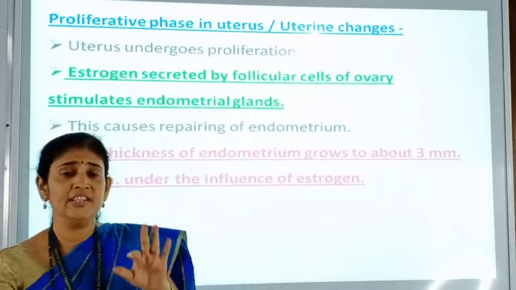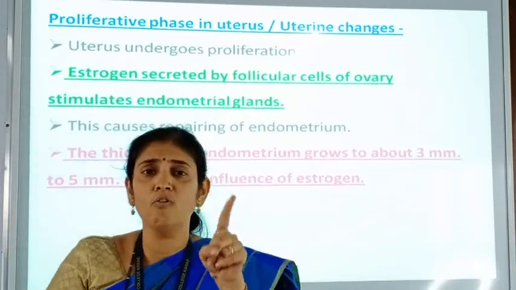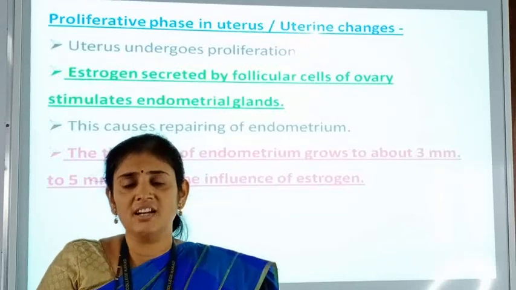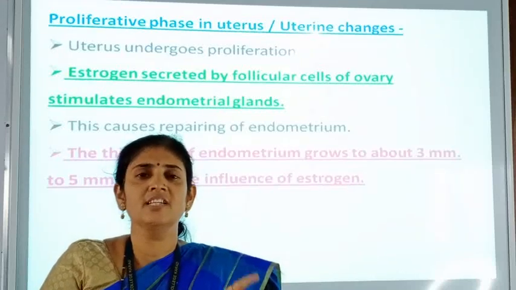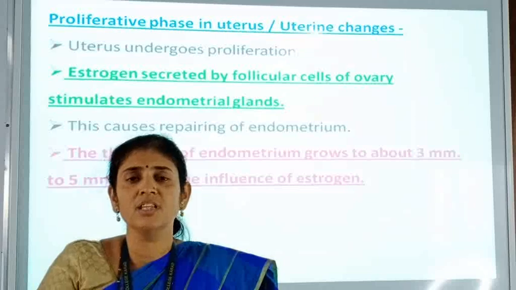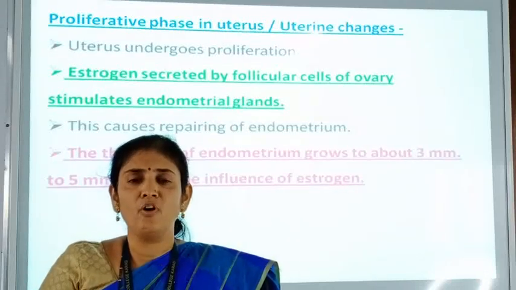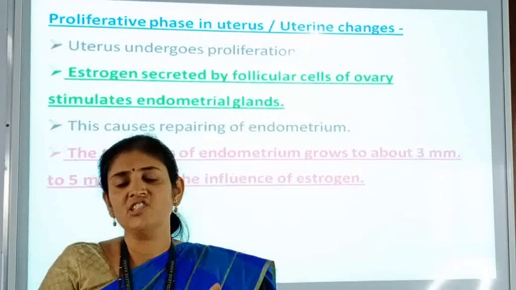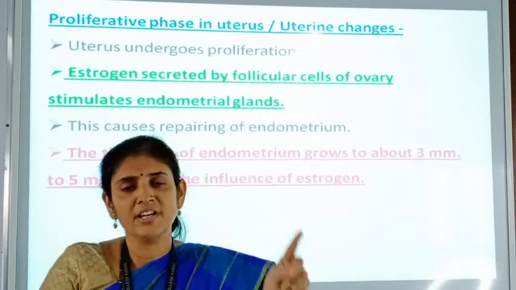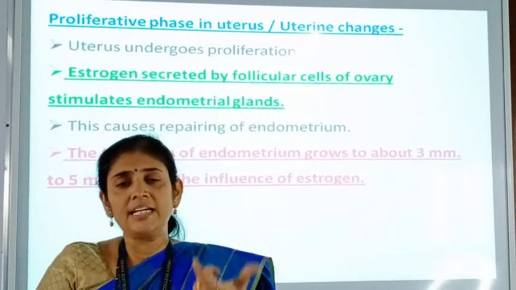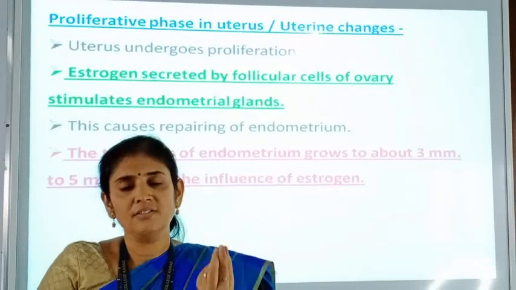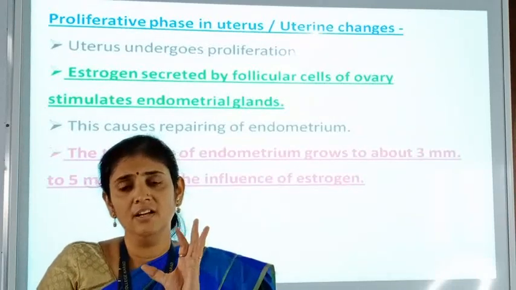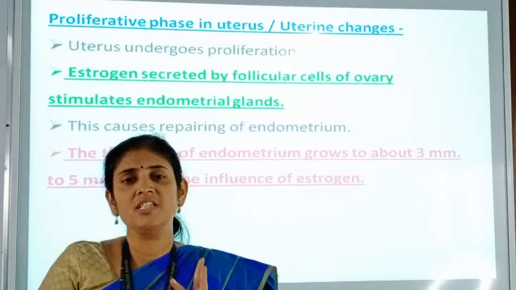So here in this second phase, in the ovary, ovarian changes are taking place. Primordial follicle is converted into Graafian follicle with the help of the gonadotropic hormone, that is FSH, from the anterior pituitary gland, and the second change is in the uterus, that is the endometrial wall is going to be increased. Its thickness is becoming 3 mm by the hormone estrogen, which is secreted by the ovary.